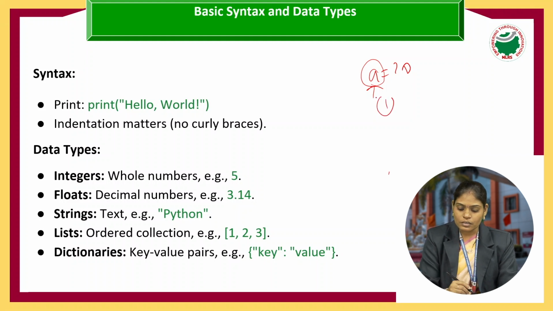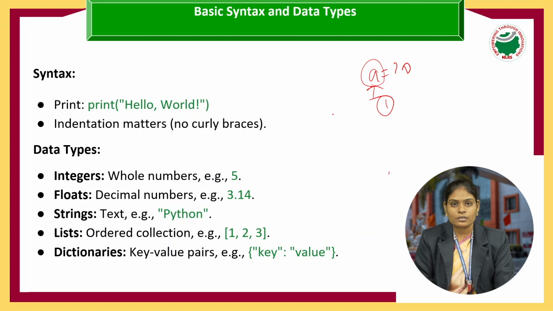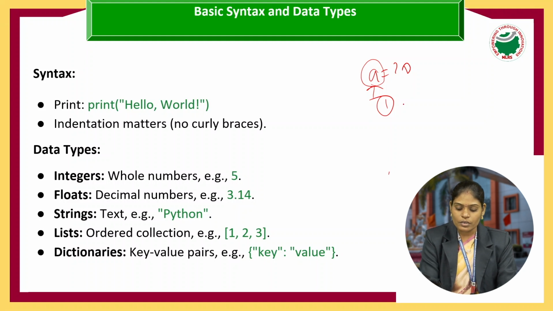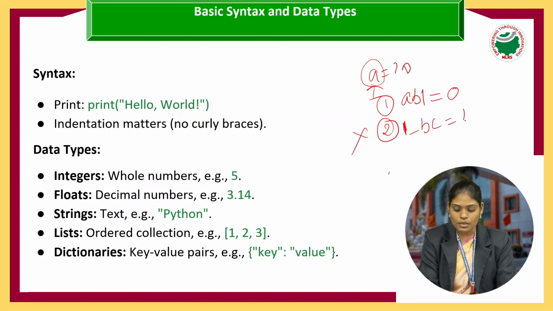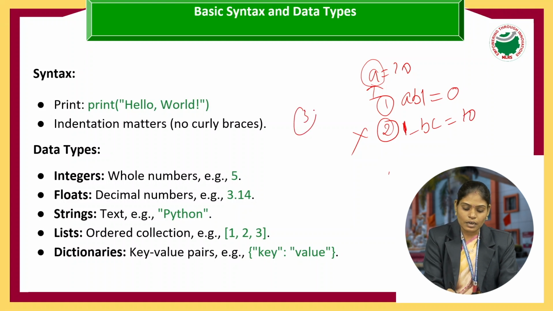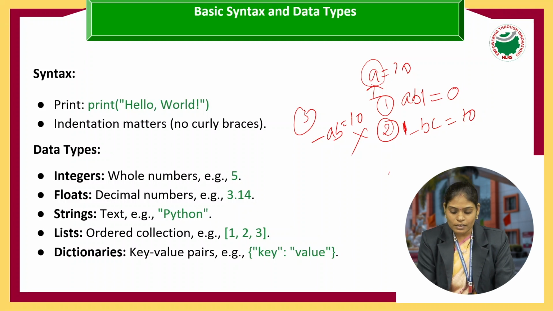The first thing, it should be a combination of alphabets and numerics. And second, it should not start with a digit. Suppose I am writing ab1 equals 0, and 1-bc equals 10. Again I am writing _ab equals 10. When I consider these, we can say which is a valid identifier, that is, which is a valid variable and which is an invalid variable.